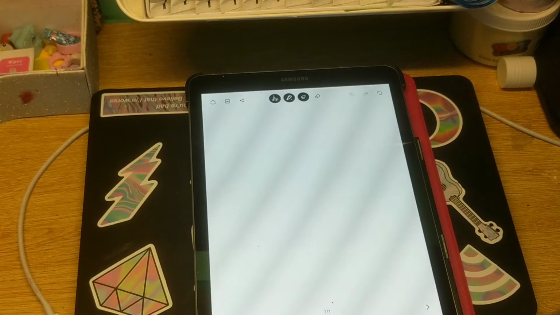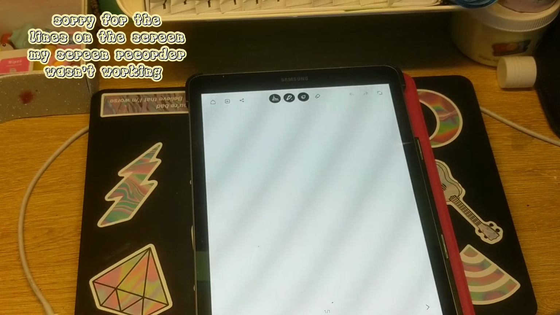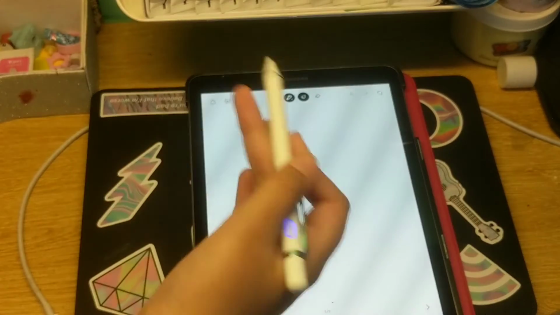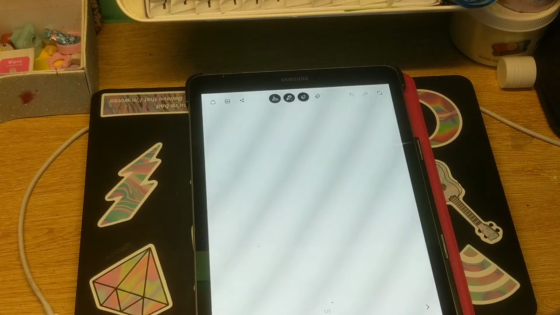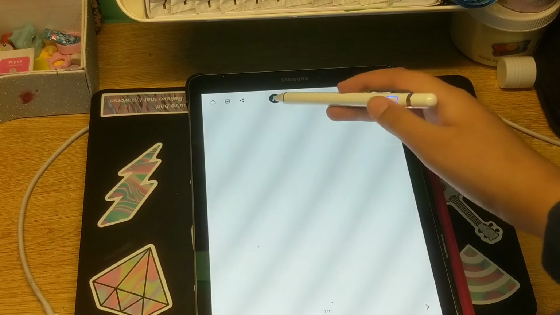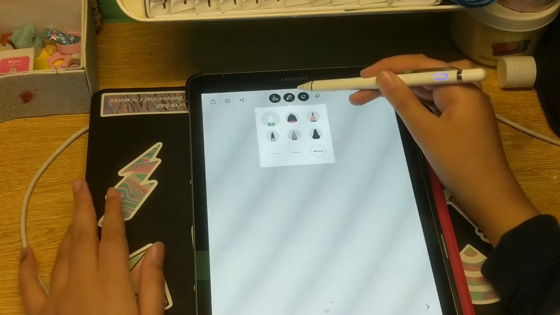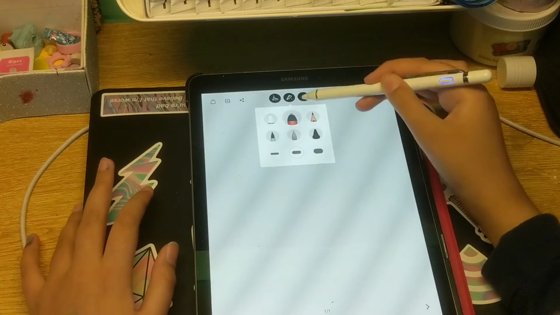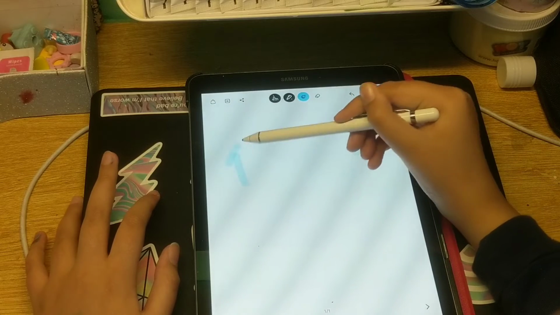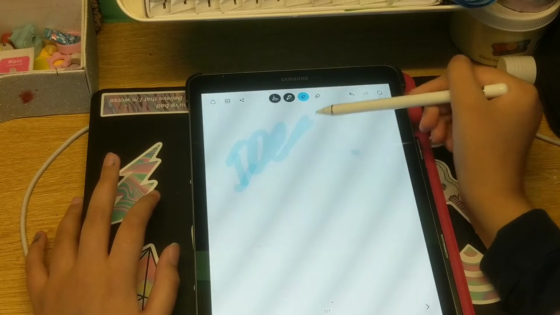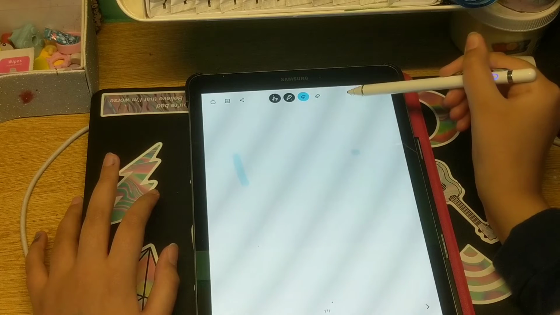Now, there is an expansion pack, but you don't need the expansion pack at all. Like, the free version is equally good, but I would say having the expansion pack makes your notes a bit more aesthetic if that's really what you're going for. So just select your brush. I like to use this one for headings on medium setting, and then I use light blue, so write down whatever. I don't know what you want to write, but you know.